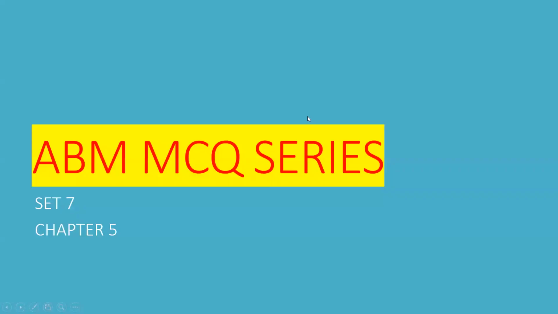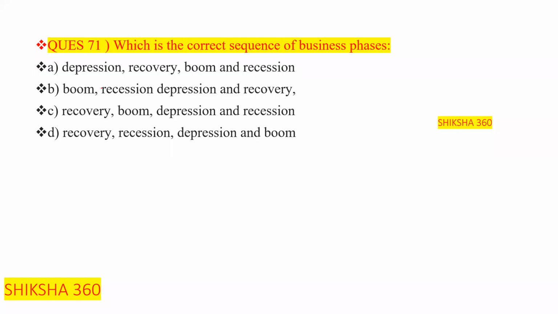So basically this is the ABM MCQ series, set number 7, chapter number 5 and 6. So let's start with question number 71, as per the MCQ series which is going on. On your screens, what does this question say? What is the correct sequence?